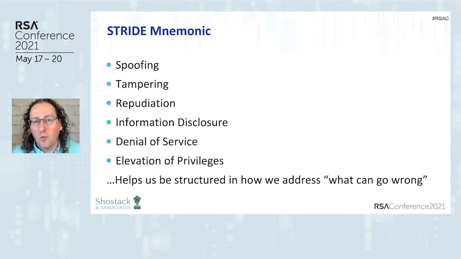As we talk about what can go wrong, we often talk about STRIDE. STRIDE stands for spoofing, tampering, repudiation, information disclosure, denial of service, and elevation of privilege. I say it a lot. And people will say the STRIDE methodology or the STRIDE taxonomy. It's not a taxonomy or methodology in and of itself. It's a structure that helps us think about the question, what can go wrong?